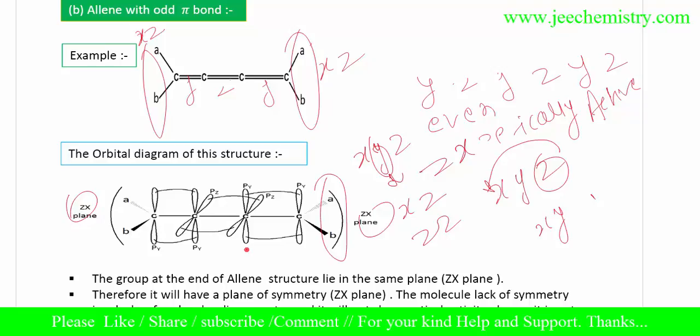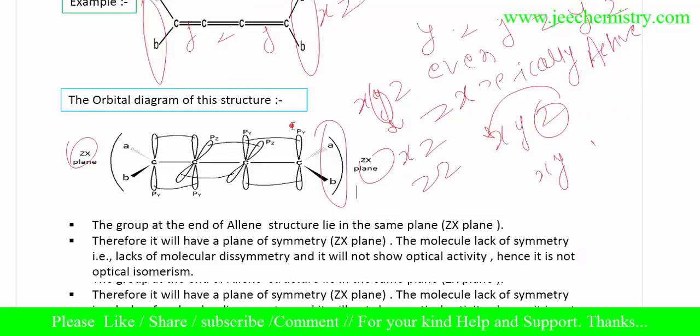So my point to remember: if odd pi bonds are available, or in an examination, if you are in a hurry and want to answer fast, remember that for odd pi bonds I already explained y z y, meaning left and right are in the same plane, so the plane of symmetry is available and it is optically inactive. For examination purposes we have to remember that if the molecule is complicated to analyze and an odd number of pi bonds are available, then it will be optically inactive, so it can show geometrical isomerism.